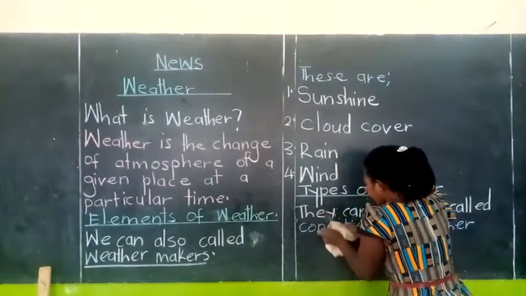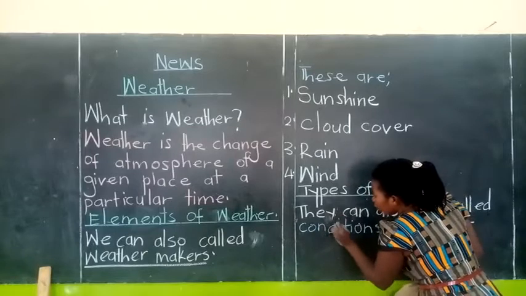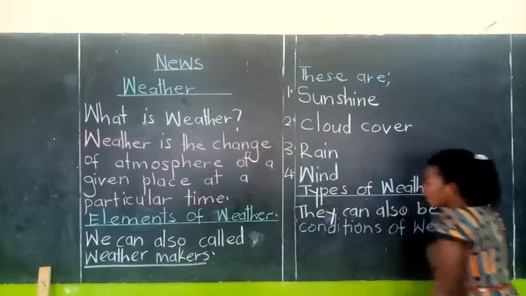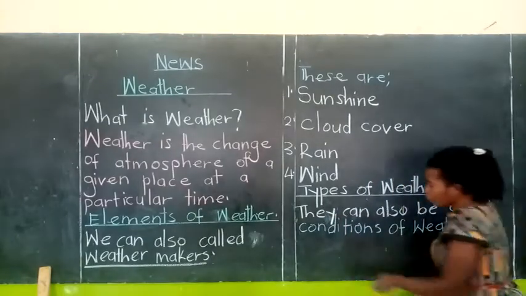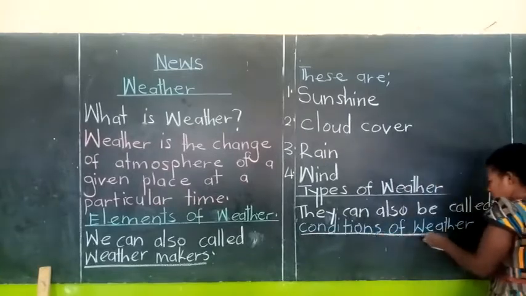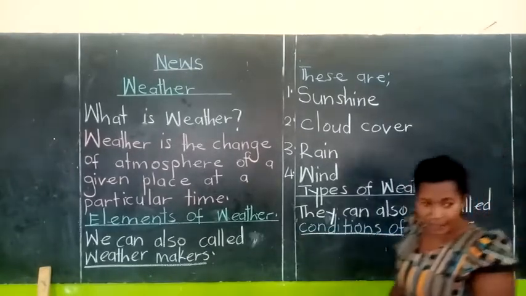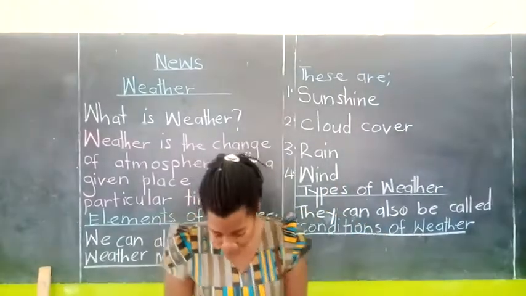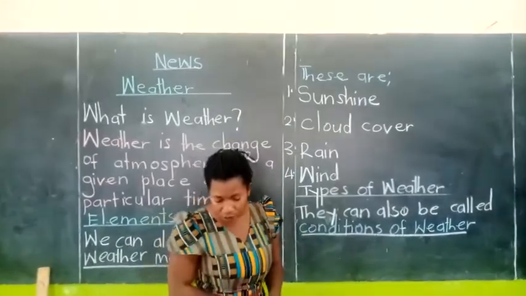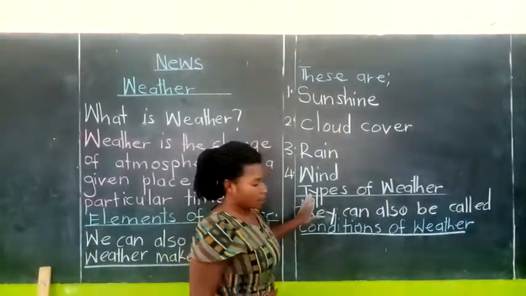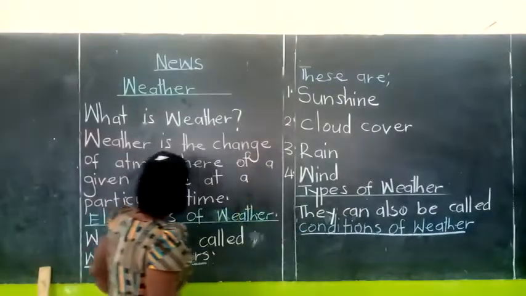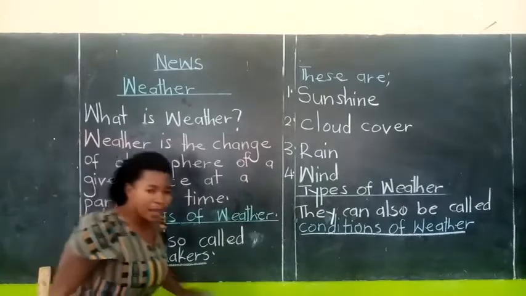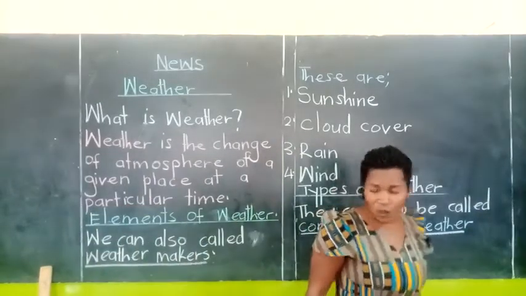You can say types of weather or conditions of weather. So when I ask you to give me the conditions of weather, you give me the types. When I say, give me the elements of weather, you give me the weather makers. Okay? So that is it.